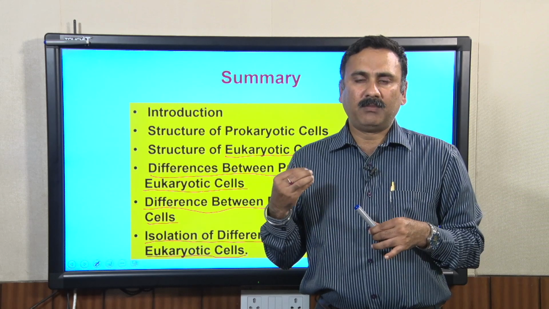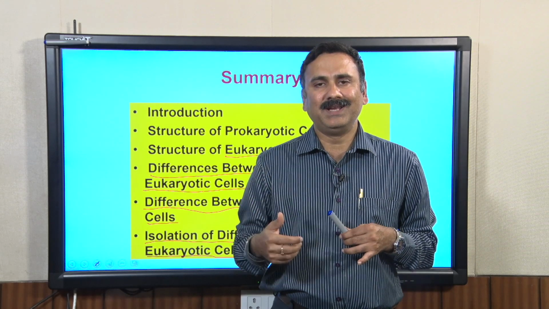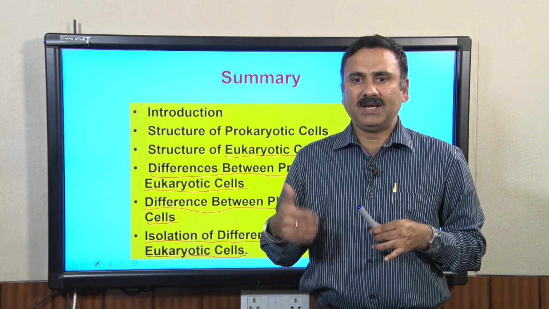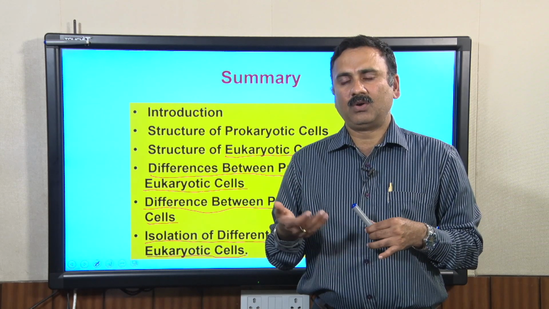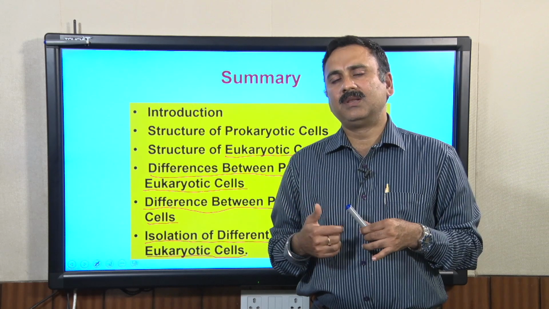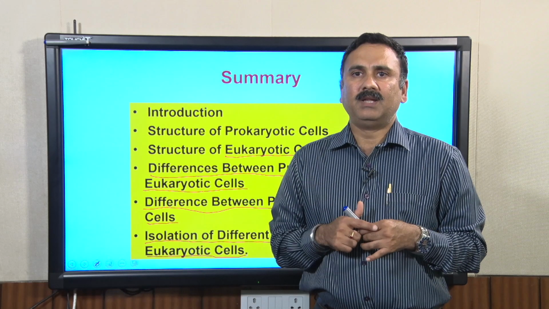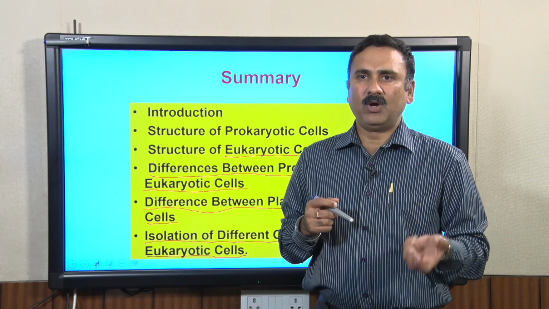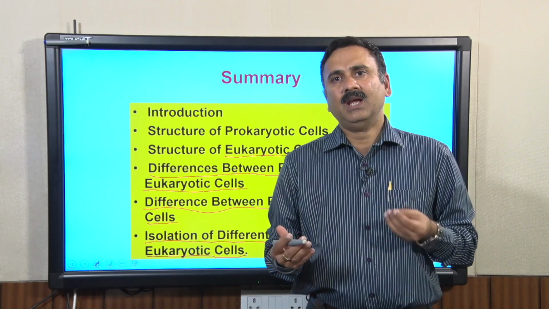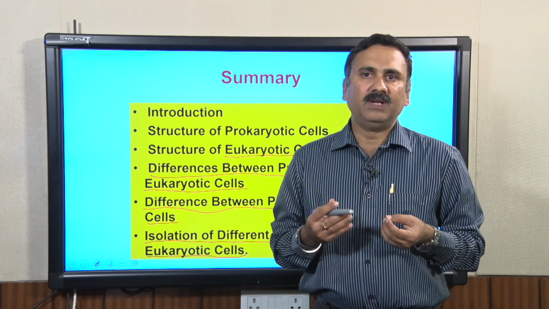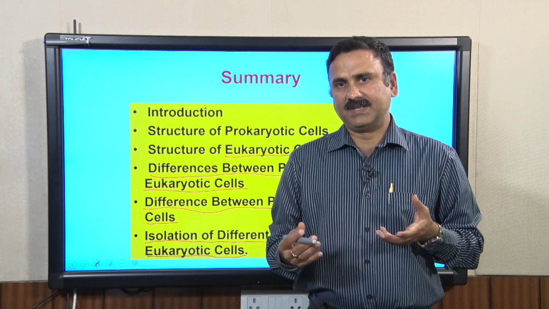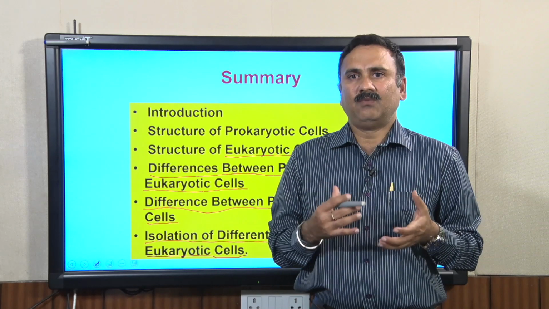These techniques can be utilized not only for isolating organelles, but also for isolating different types of biomolecules which vary in their sedimentation rate or in their densities. So, these are the things we have discussed.